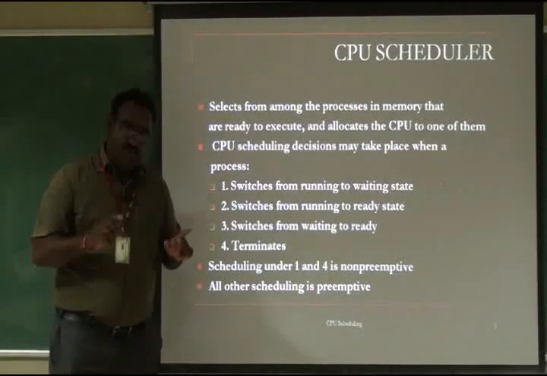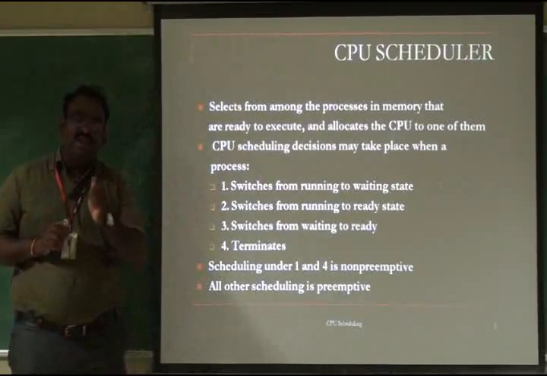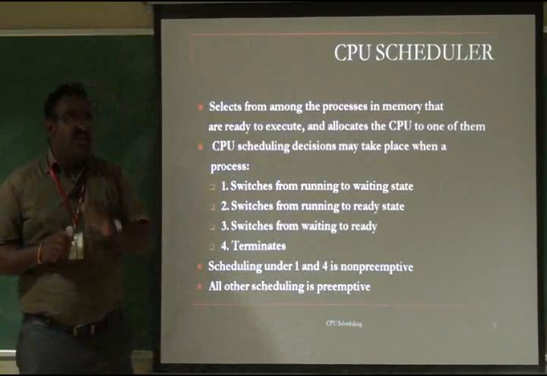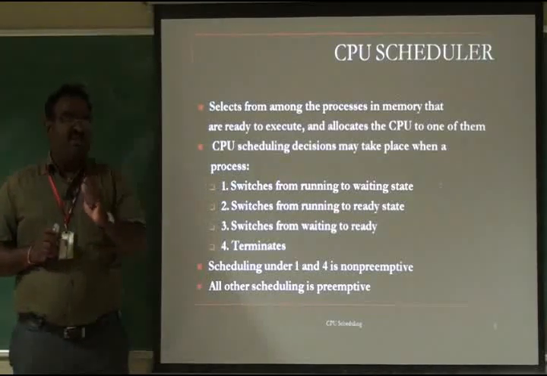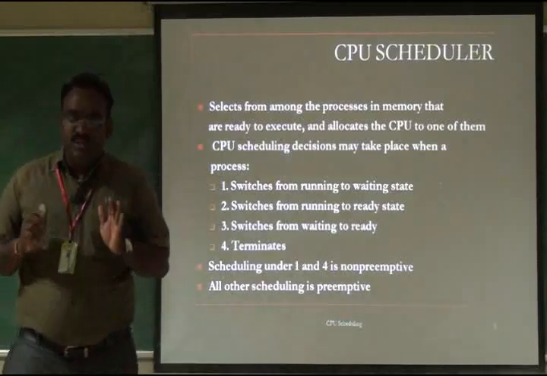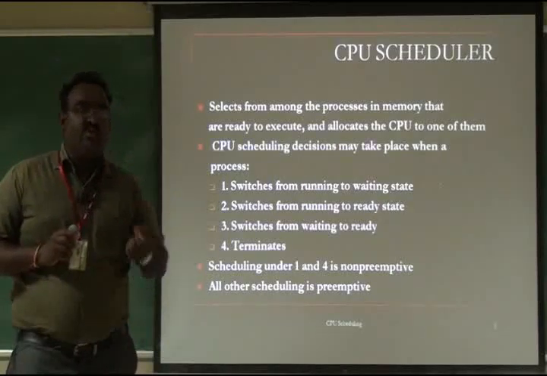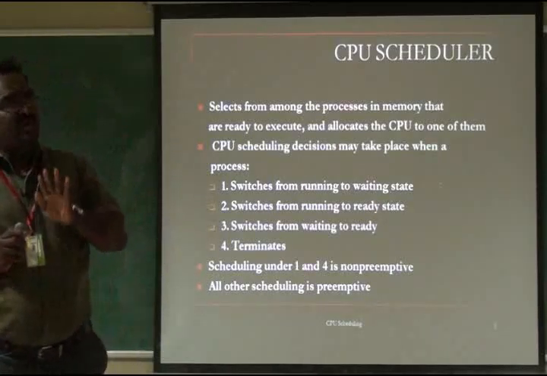So there is a ready queue. The ready queue holds all the processes which are currently ready to execute. Selecting one process from that and scheduling it into the CPU is called the CPU scheduler. The CPU scheduler selects a ready process from the ready queue and schedules it into the CPU.